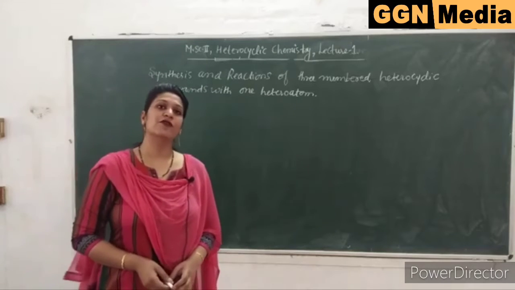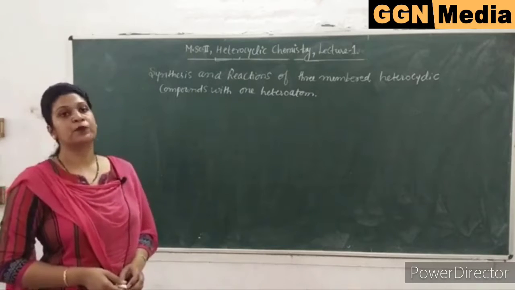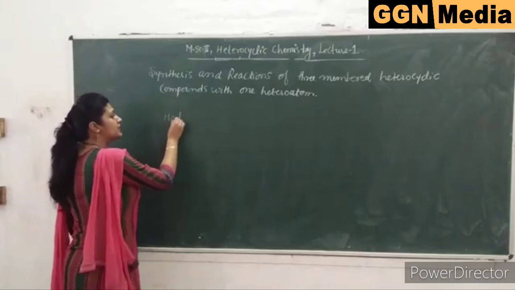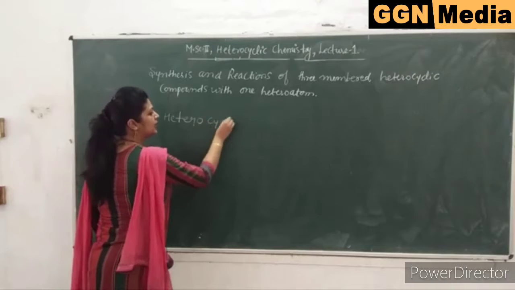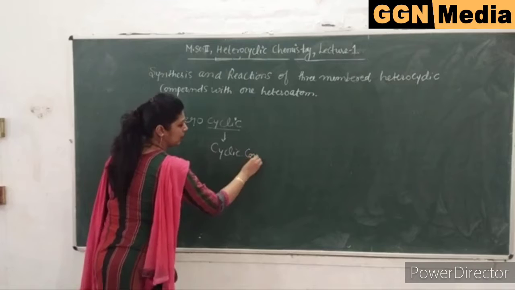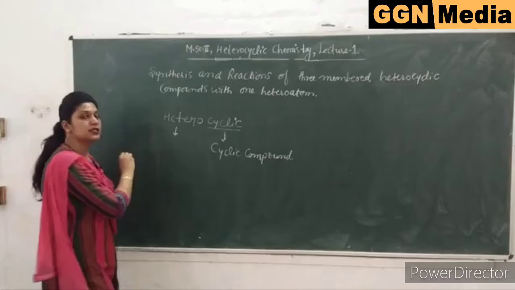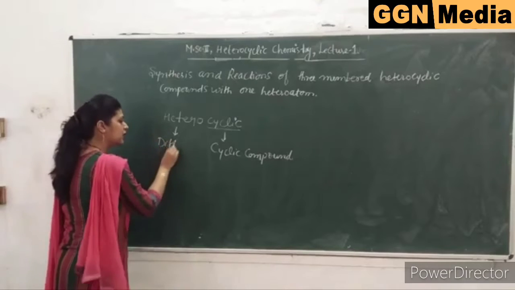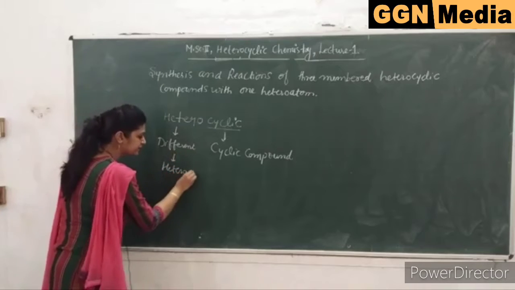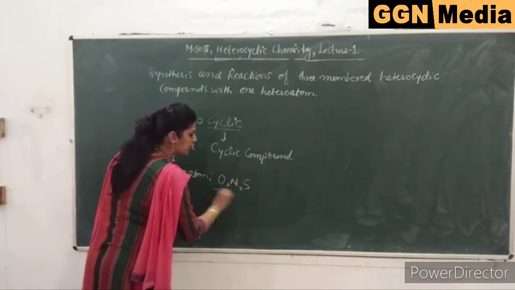Today we will start with our first lecture of MSc 2, that is heterocyclic chemistry. What does the word heterocyclic chemistry denote? As the name suggests, cyclic means cyclic compounds, and hetero means different, or you can say heteroatom, like oxygen, nitrogen or sulfur.